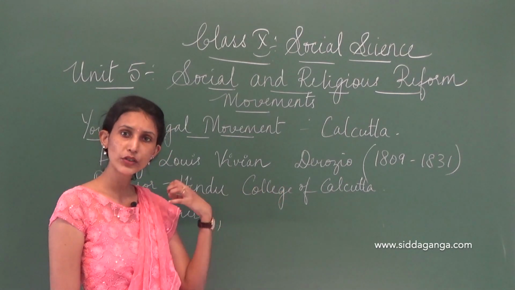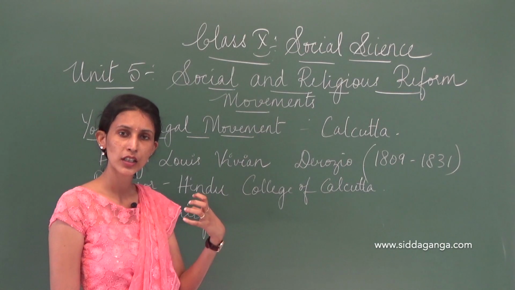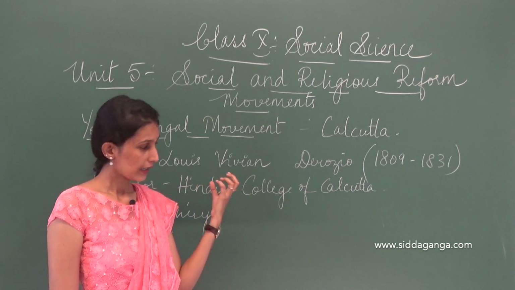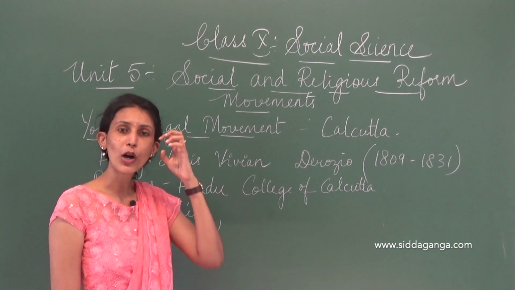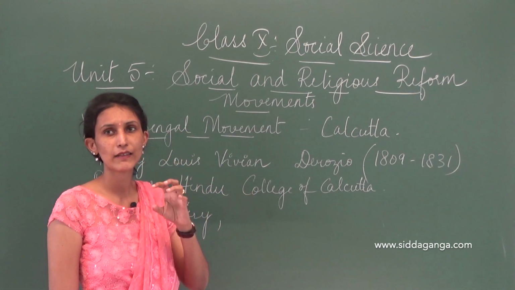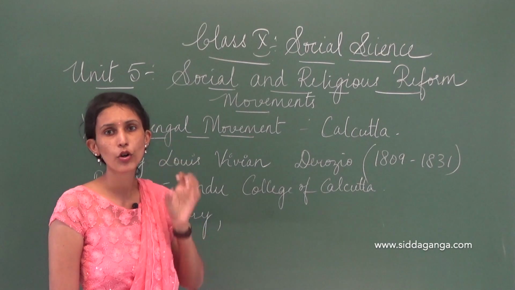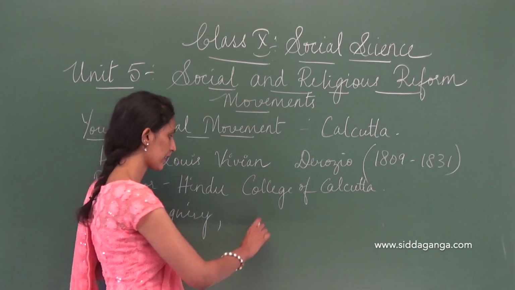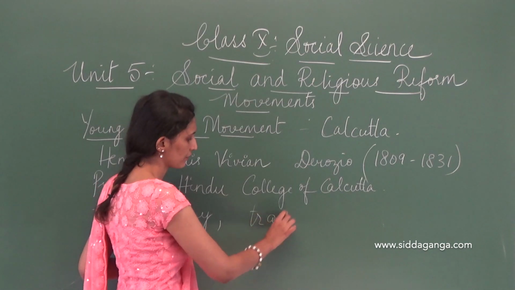Now, as he was trying to bring a lot of change, the people who thought in a very low manner or who were not open to any thoughts, they were the traditionalists, okay.